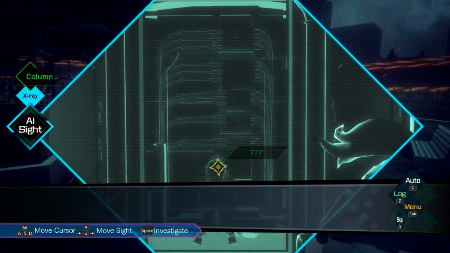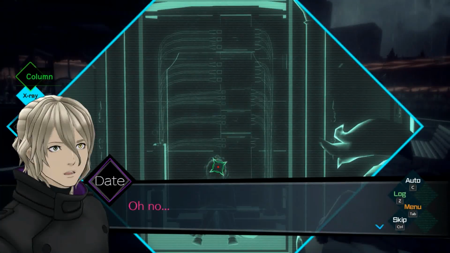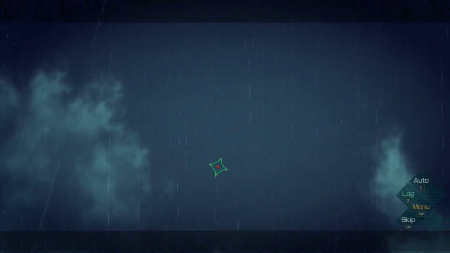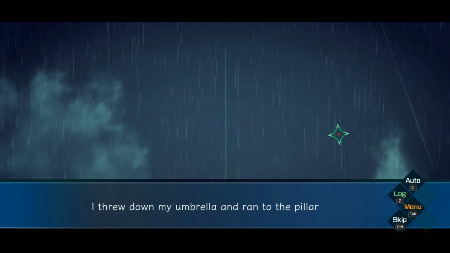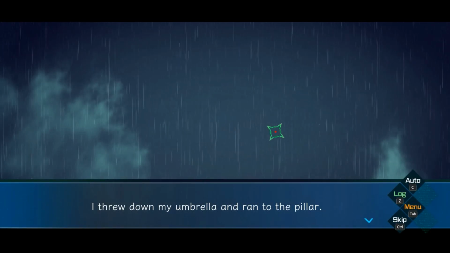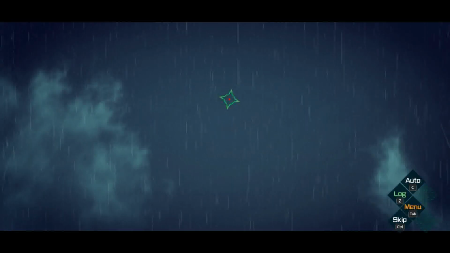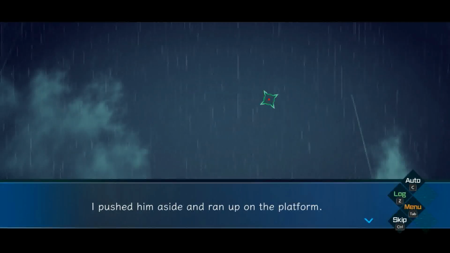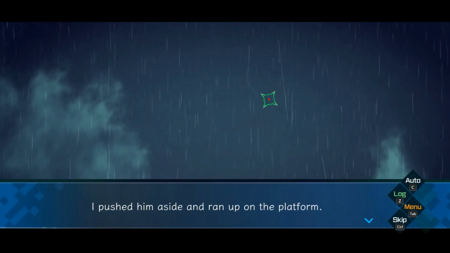A girl is hiding here. Oh no. It appears as though someone is inside. Oh no. It could be that Date knows this girl from his reaction. Hey, wait! Shut up! I pushed him aside and ran up to the platform.